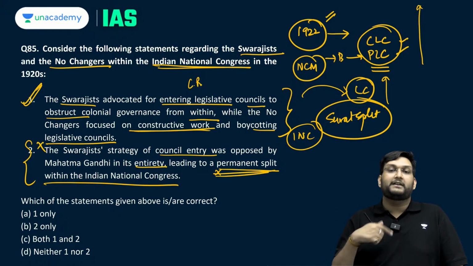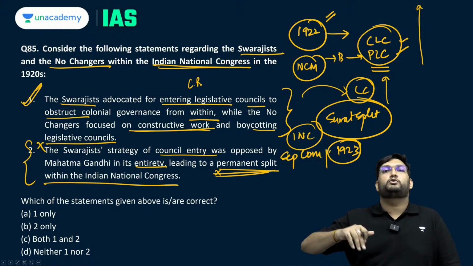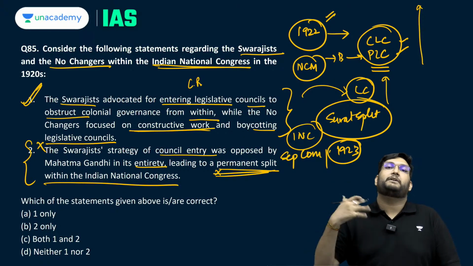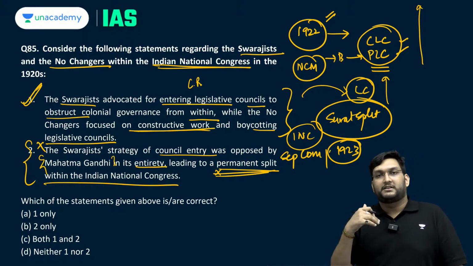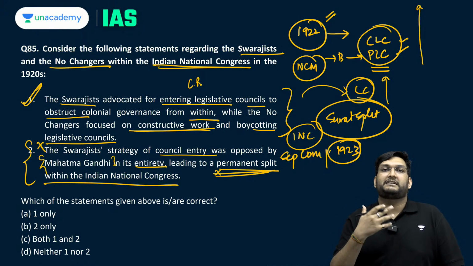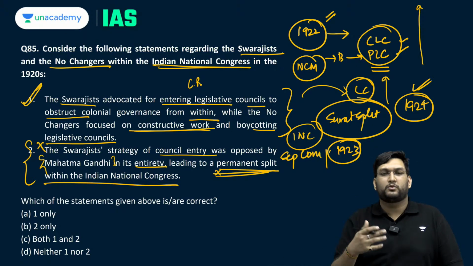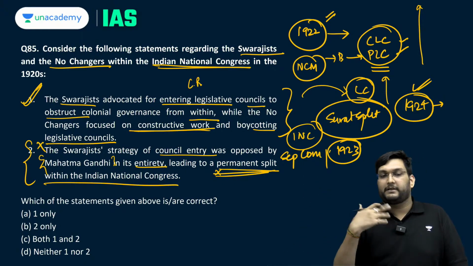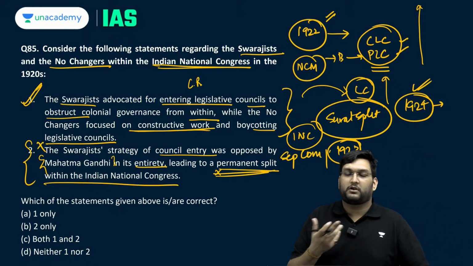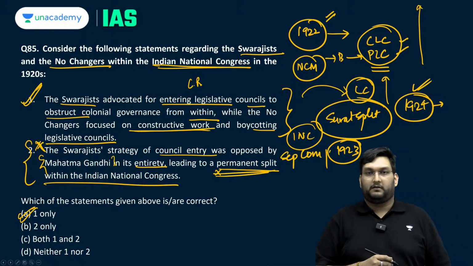In order to avoid this split itself, we have the September Compromise of 1923, wherein the Swarajists were allowed to fight from within the INC as a separate party itself. And Gandhi was quite ambivalent with regards to the Swarajists, and once there will be the multiple raids which will happen in 1924, he will also start to support the Swarajists, which will in turn lead to till 1924-25 very good performance of the Swarajists. Later it will become problematic because of the responsivists and the non-responsivists. So this is an incorrect statement. Here again the answer is A, one only.